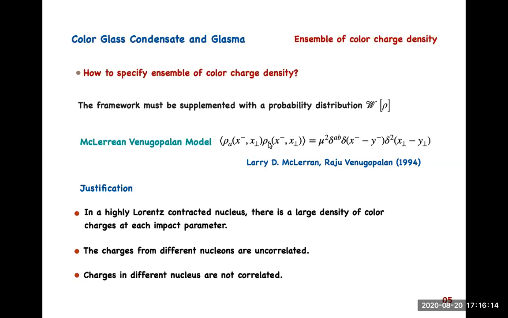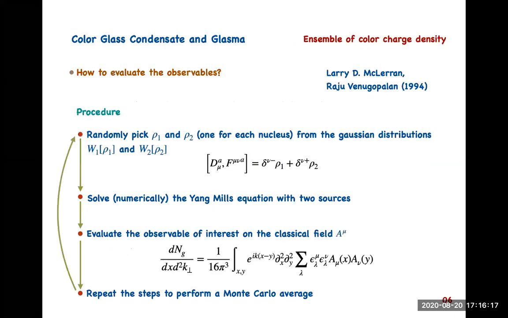Okay, so how to evaluate a typical observable in the color glass condensate framework? For these two colliding nuclei, we have this Gaussian ensemble distribution for both nuclei, and then we pick rho 1 and rho 2 from both nuclei, put them in the Yang-Mills equation as a source term, and numerically solve the equation.